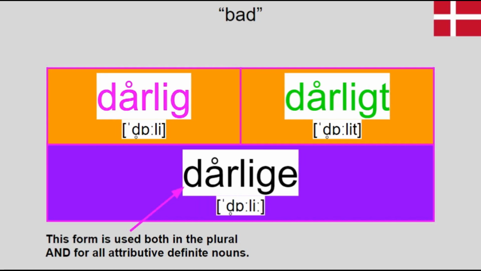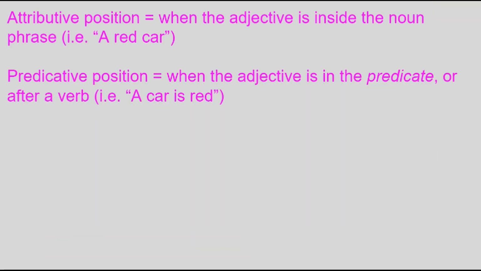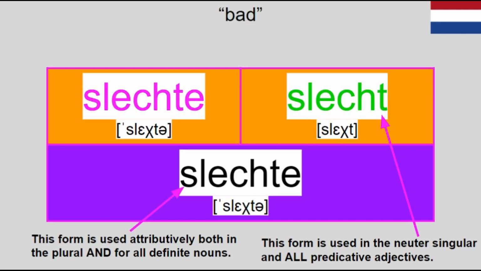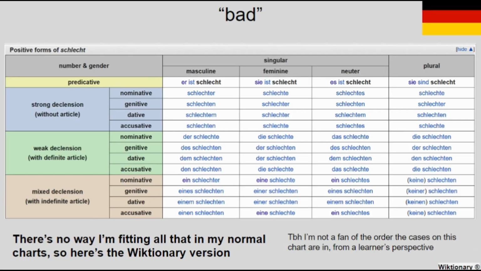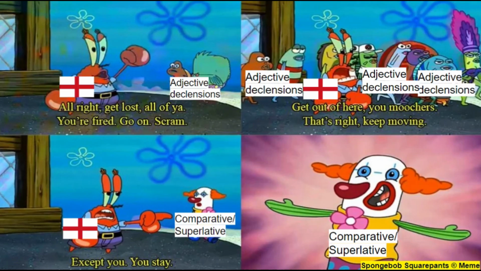A difference between these languages, though, is that the North Germanic languages just mentioned don't have a role distinction, that is, attributive versus predicative, while Dutch does have this as it only does gender distinction for indefinite attributive adjectives. German and Yiddish behave similarly to Dutch, being West Germanic and all that, but they've retained more case and gender distinctions from the parent. And then there's English, which lost all distinctions on adjectives except for the comparative and superlative.